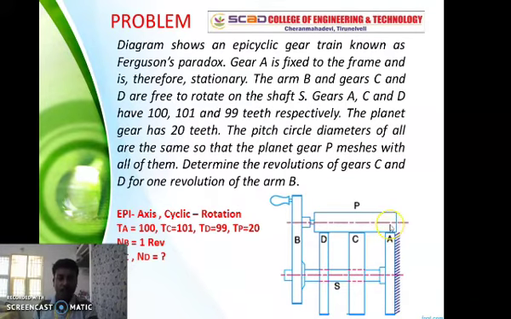So in this problem, we are going to find the speed of C as well as the speed of D for making one revolution of B. Let us see in detail the solution of the problem.